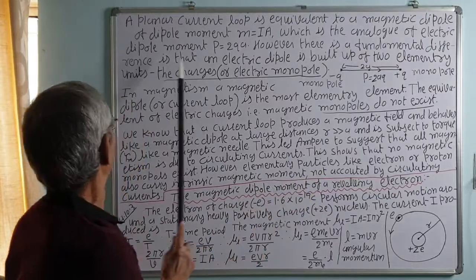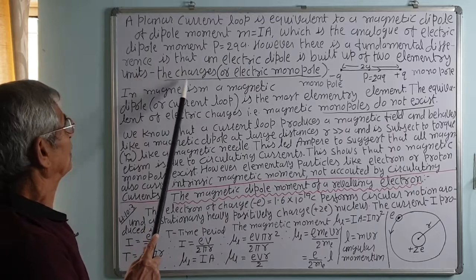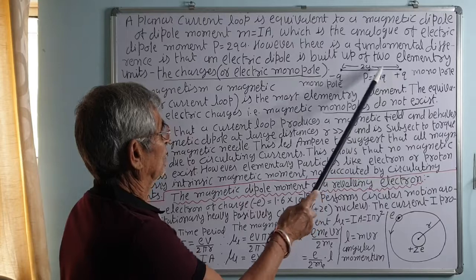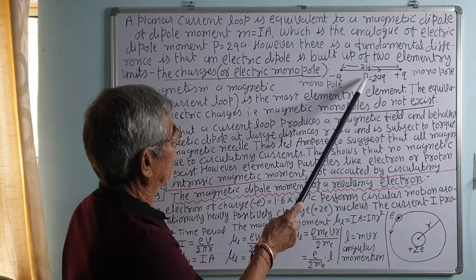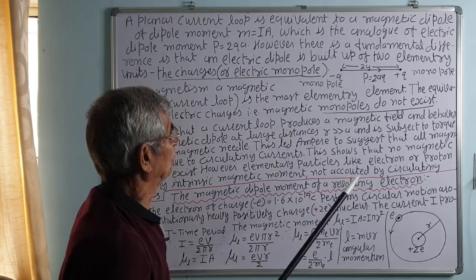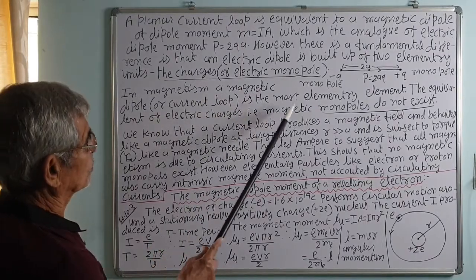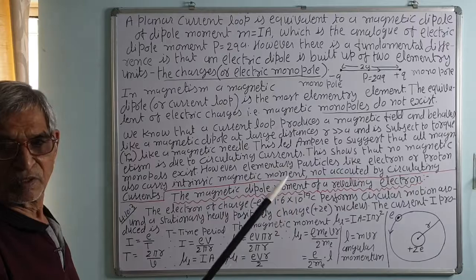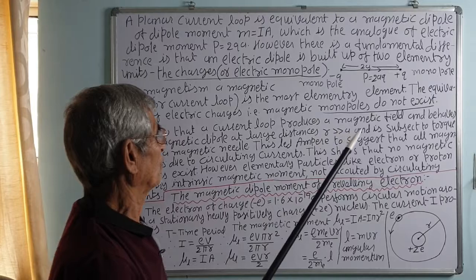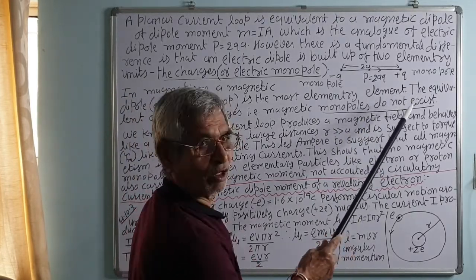However, there is a fundamental difference between them. An electric dipole is built up of two elementary units, that is charges, a positive charge and a negative charge separated by some distance; they constitute a dipole. The dipole moment P is equal to the separation between them, 2A, multiplied by either of the charges, Q. In magnetism, the most elementary element is the magnetic dipole or current loop, or a dipole of north pole and south pole.